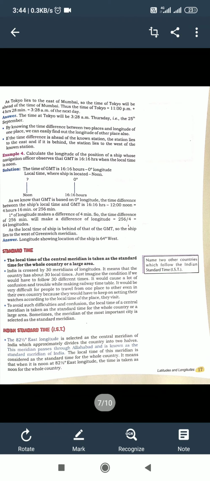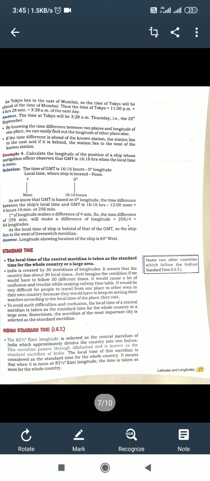To avoid such difficulties and confusion, the local time of a central meridian is taken as the standard time for the whole country. You know, students, sometimes the meridian of the most important city is selected as the standard meridian. And now I am going to teach you what is Indian Standard Time, IST.